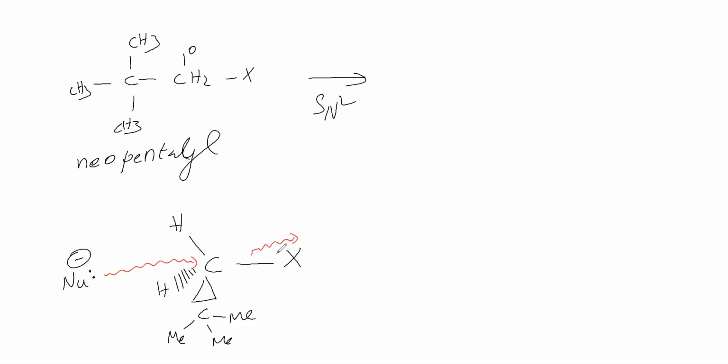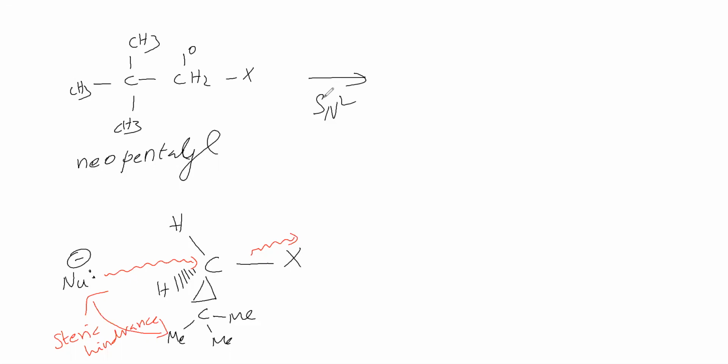The leaving group leaves. Now this nucleophile is getting more steric hindrance from this. This electron cloud is repelling this electron cloud, that is called steric hindrance. So steric hindrance is there. Because of this huge steric hindrance, the nucleophile is unable to attack this electrophilic carbon. Therefore, SN2 reaction is difficult here. Neopentyl is difficult to undergo SN2 reaction.